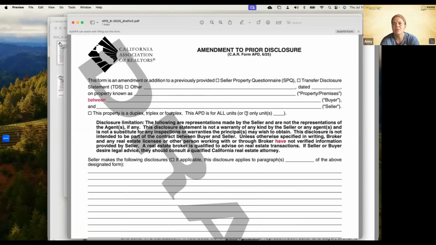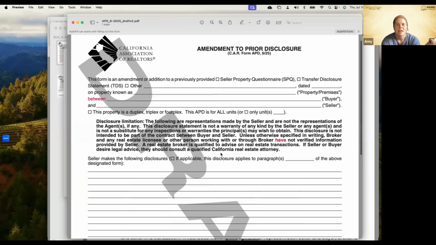Remember, once we get over 4 units, we're now into commercial property. It's not required for that TDS and SPQ. It's only for residential properties.